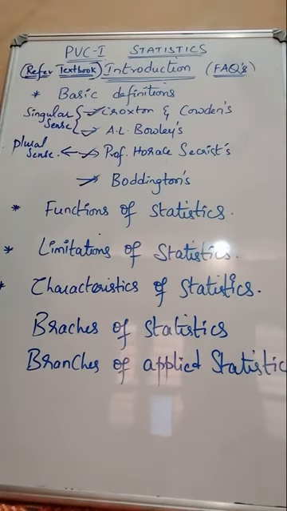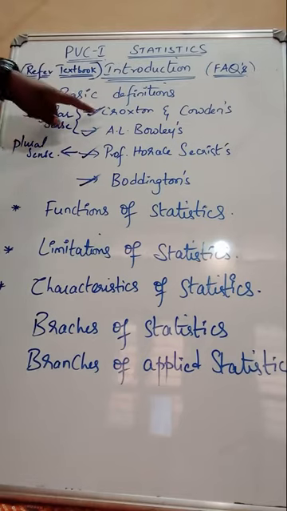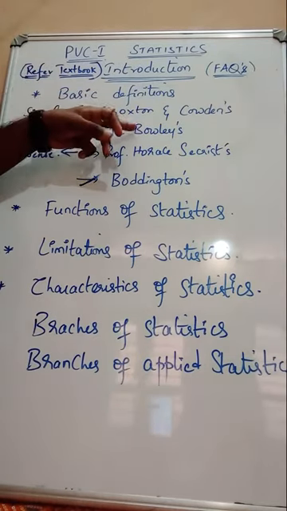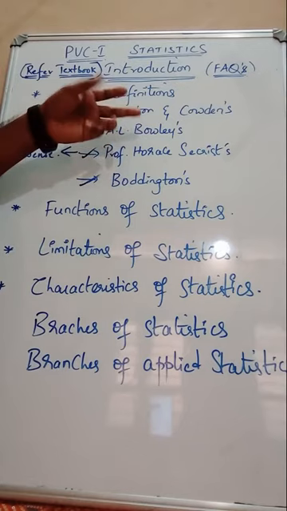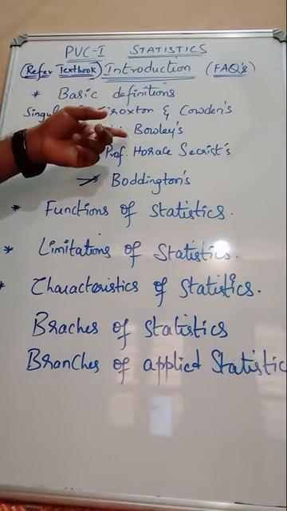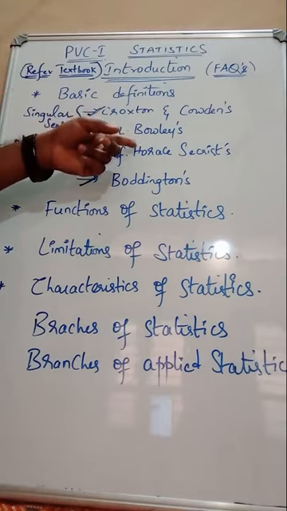I repeat once again. Croxton-Cowden's definition of statistics: it's a science of collection of data, presentation, analysis and interpretation of numerical facts. Next one is A.L. Bowley: it's a science of averages.